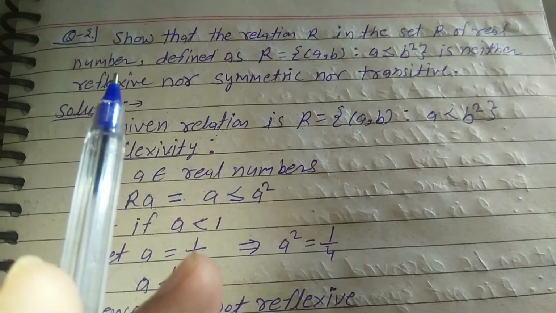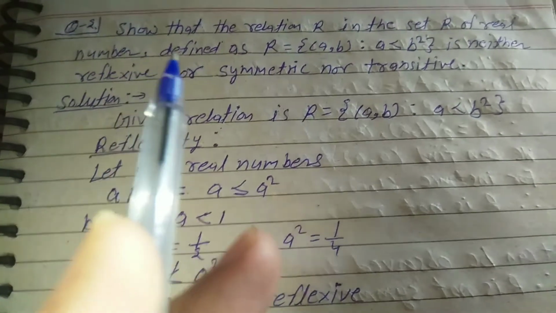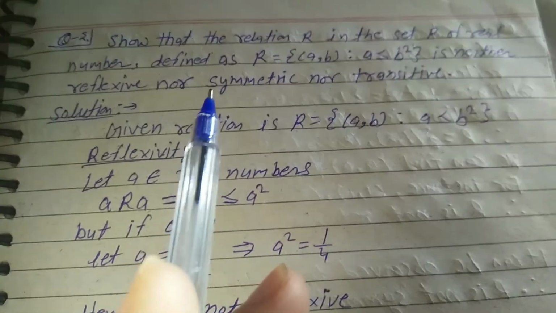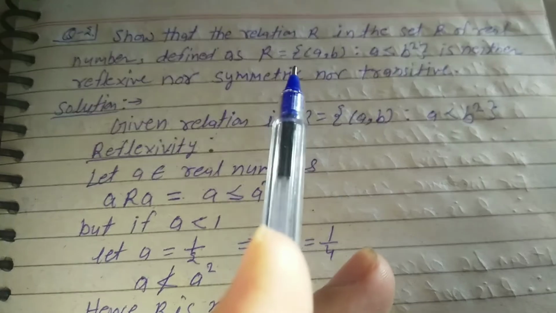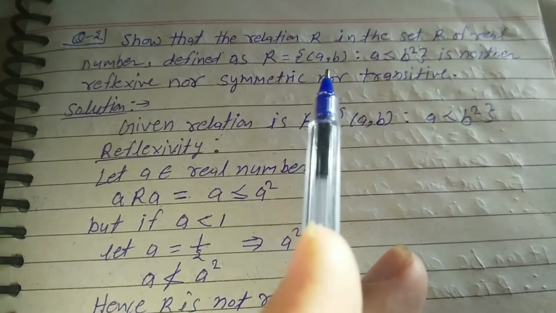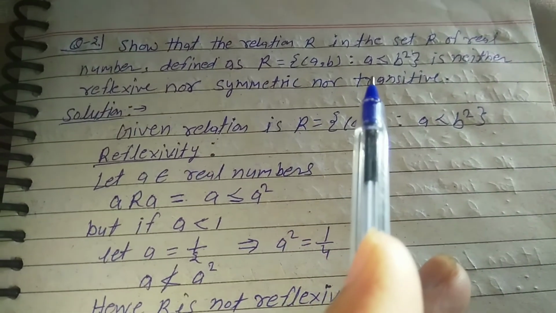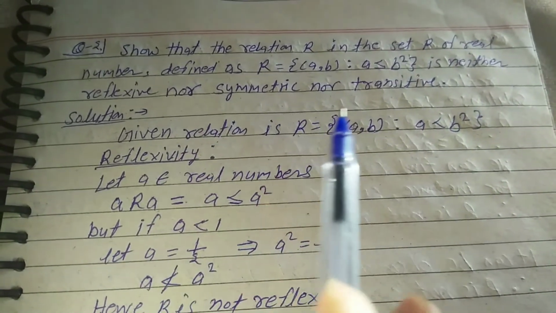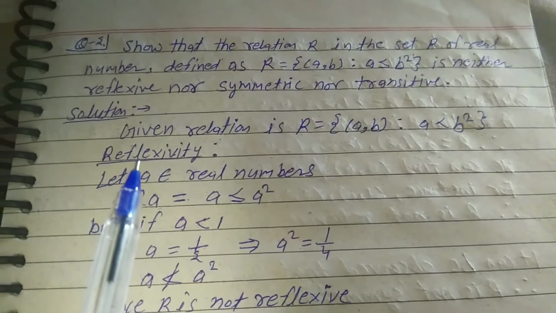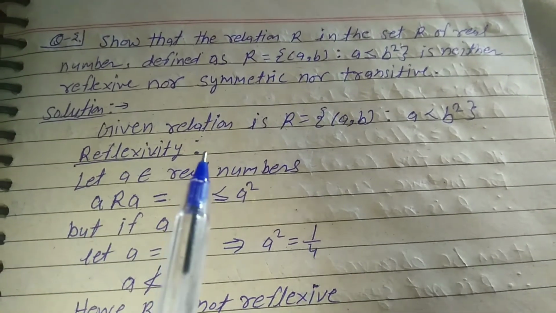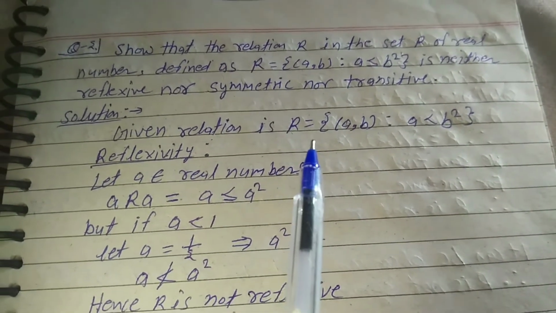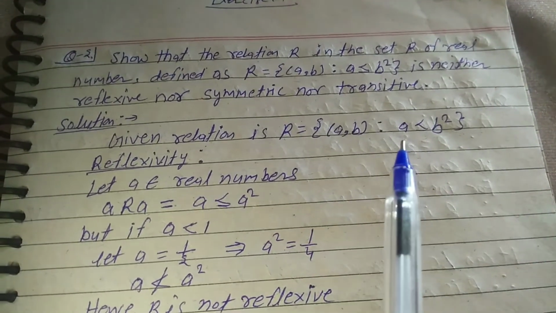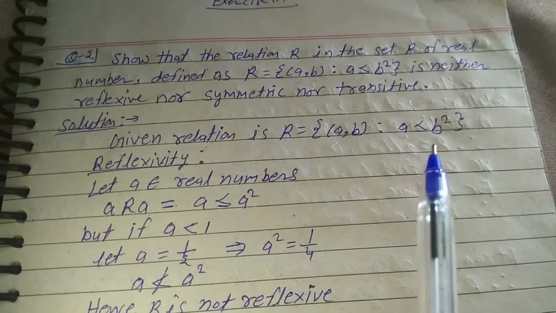Explain question number 2, exercise 1.1, class 12. Show that the relation R in the set of real numbers defined as R = {(a, b) : a ≤ b²} is neither reflexive nor symmetric nor transitive. Solution. Given relation is R = {(a, b) : a ≤ b²}.